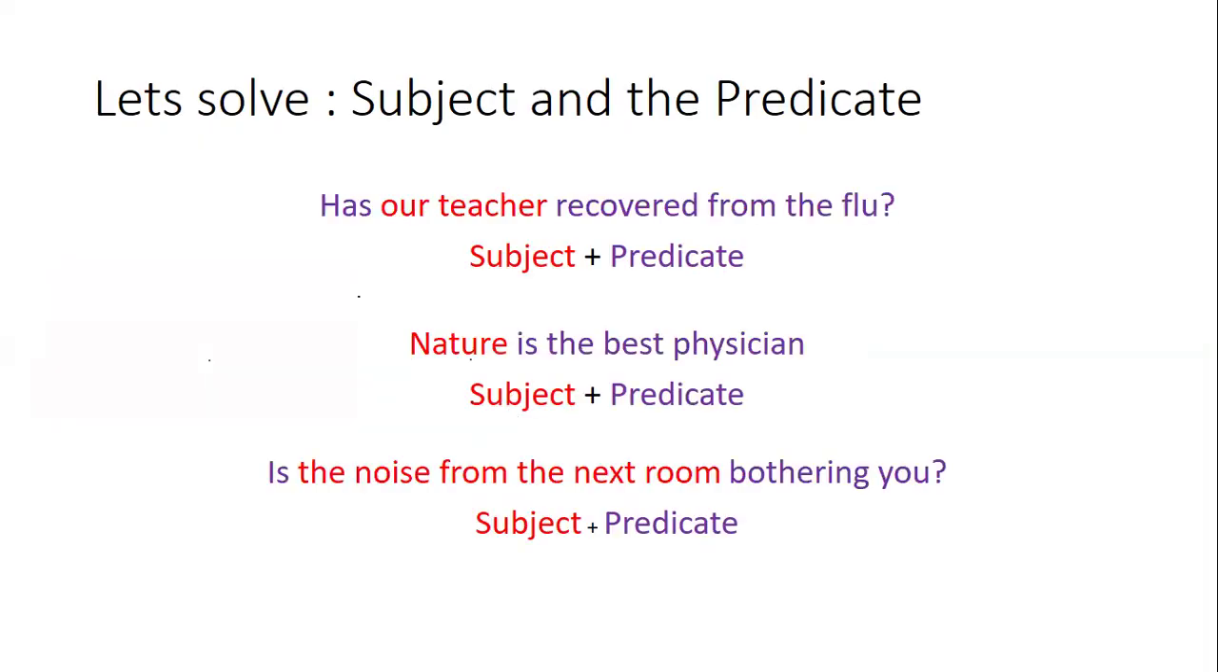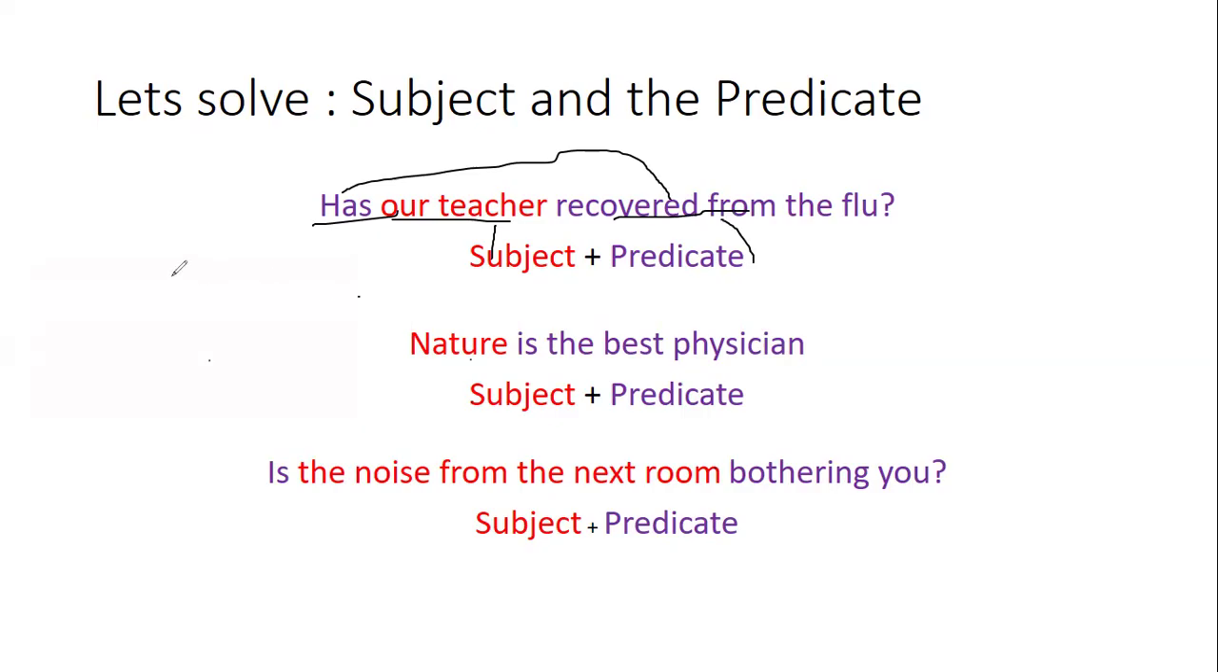Has our teacher recovered from flu? Again, this is an interrogative sentence, a sentence with the question mark. So in this question, what is the main topic around which the whole sentence is revolving? Well, the main topic is, you can easily find out, it is our teacher. So our teacher is the subject, and has recovered from flu. Has is the verb, right? And recovered from flu is the object. So has recovered from flu is our predicate.